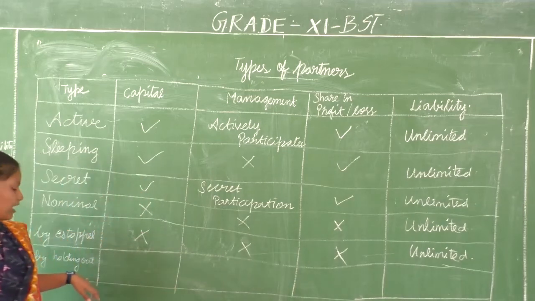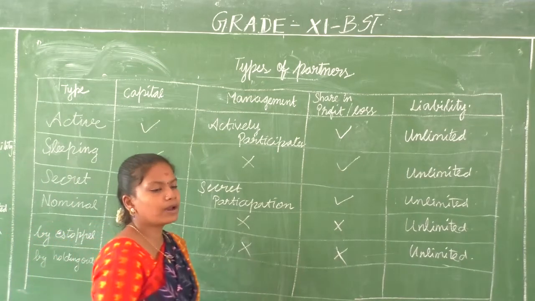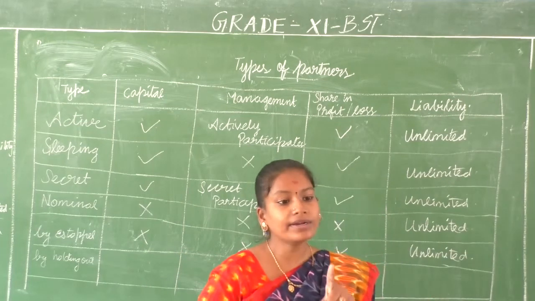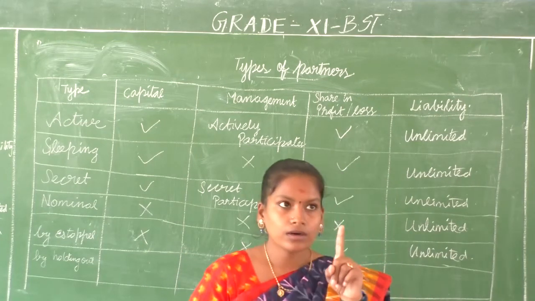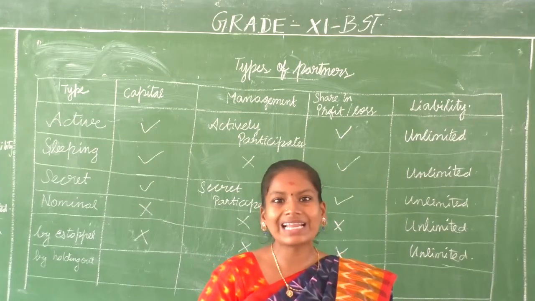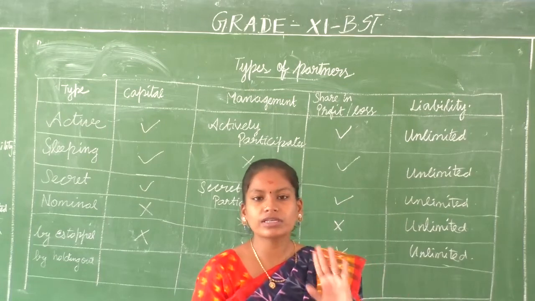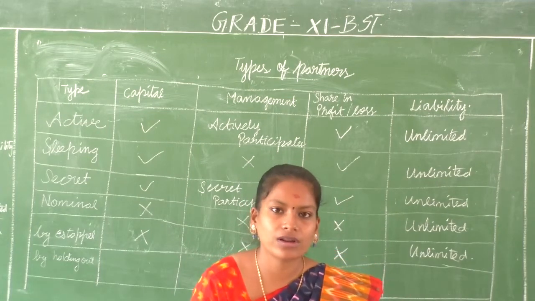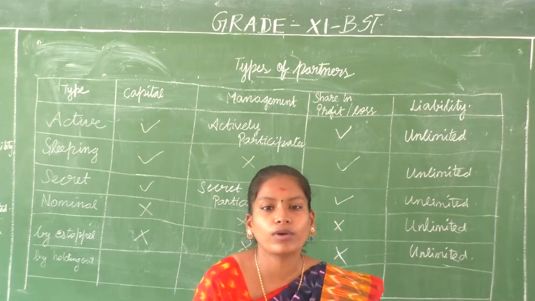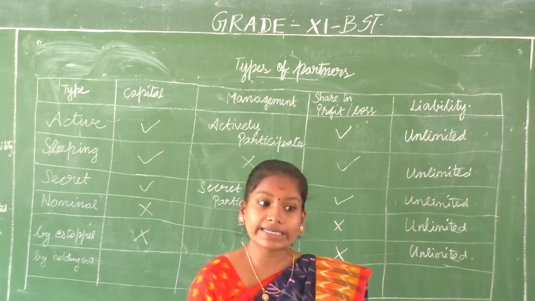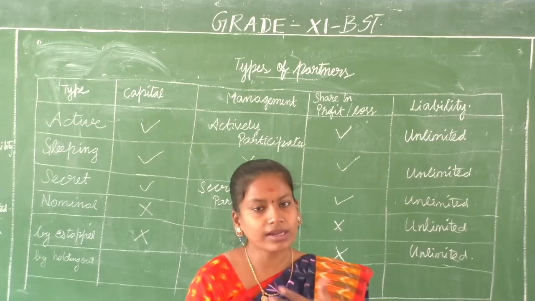Then finally we have partner by holding out. What is partner by holding out? They have named you as a partner and you know it, you did not deny it. You did not refuse it. You did not announce that you are not a partner of that particular organization, then you are called a partner by holding out. Holding out means what? Holding out yourself, not letting it go, not saying it out that I am not a partner.